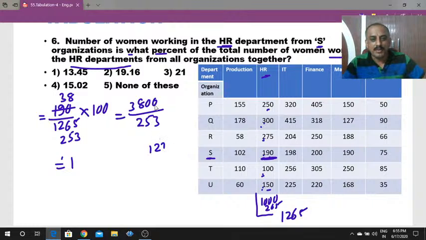127. Now take this 0, it will become 1270. Now 253 into 5. What is 253 into 5? Any number multiplied by 5 is very easy. After the number, write 0 and take half of the number. 253 into 5 is equal to, after 253 write 0, it will become